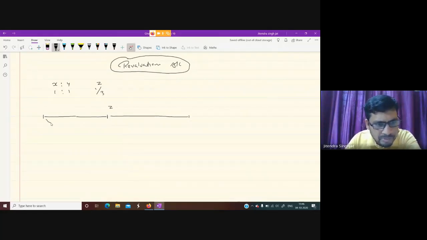So during the period before Z has taken admission, whatever profit is earned by the firm is to be distributed between X and Y. After this point of time, whatever profit is earned by the firm is to be distributed among X, Y, and Z. Isn't it, children?